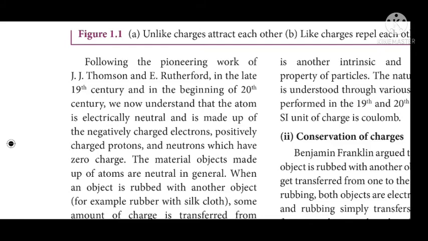Protons and neutrons are like a parota and a salna. The electron is like a bone. The bone is not inside the salna, we put the bone out of the salna. Like that, electrons are away from the nucleus, revolving around it, outside the nucleus. During rubbing, only electrons are transferred from one material to another. The material with the weaker electronic configuration loses the electron. It's a very important point.